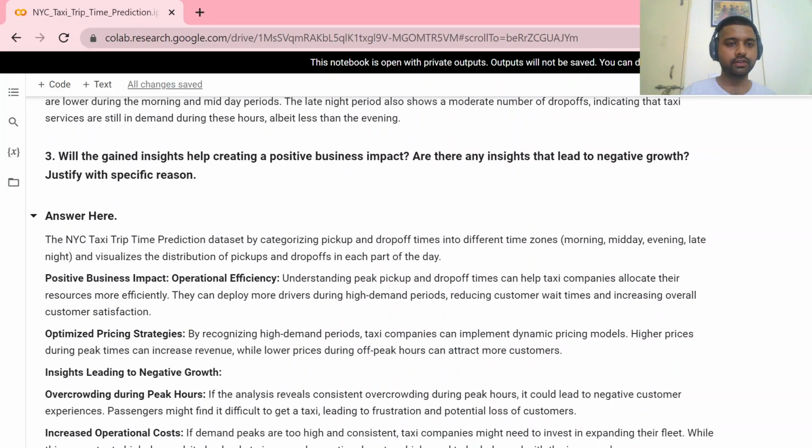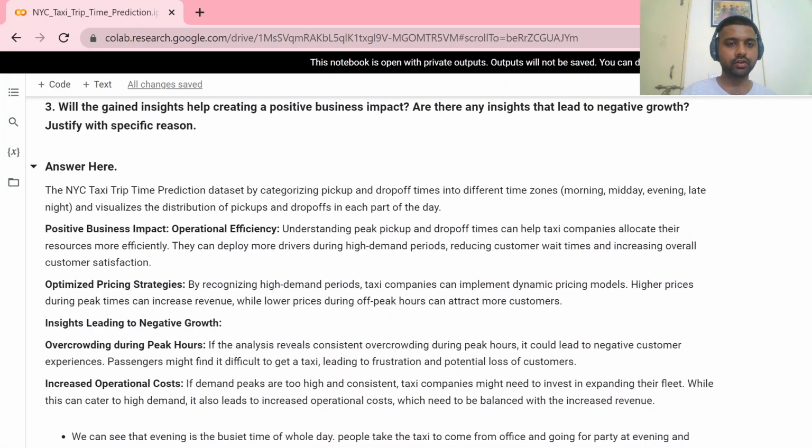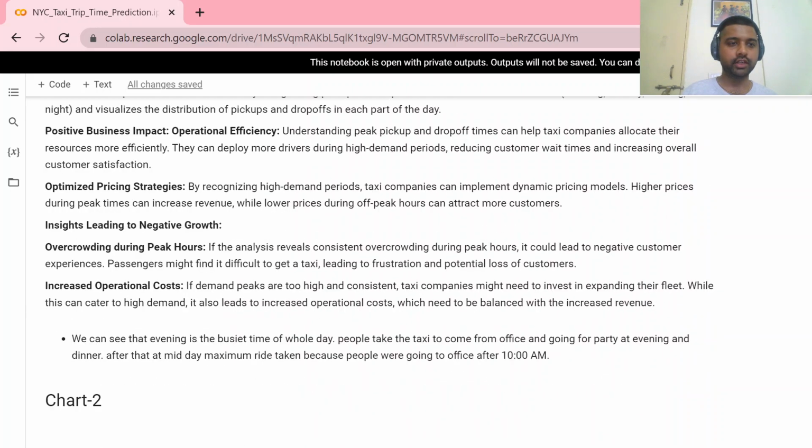The positive business impact we can see here: understanding pickups and drop-offs can help taxi companies allocate their resources more efficiently by recognizing high demand periods. Taxi companies can implement dynamic pricing models. Higher prices during peak times can increase their revenue.